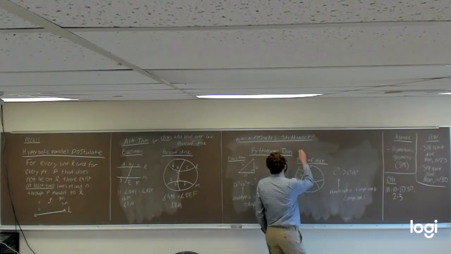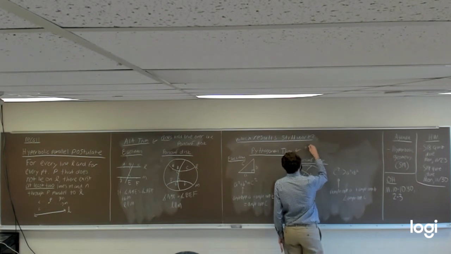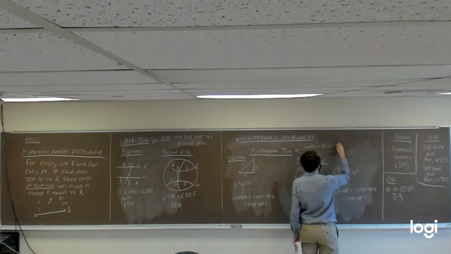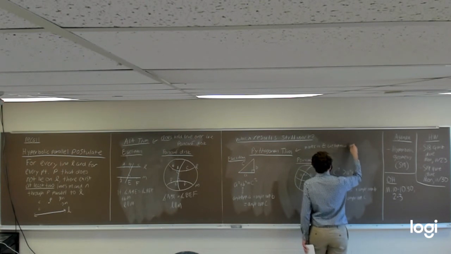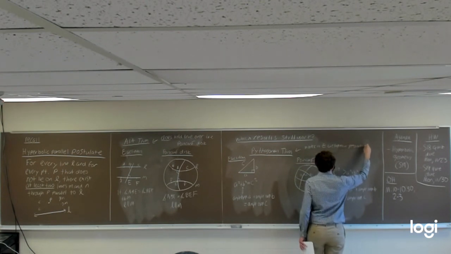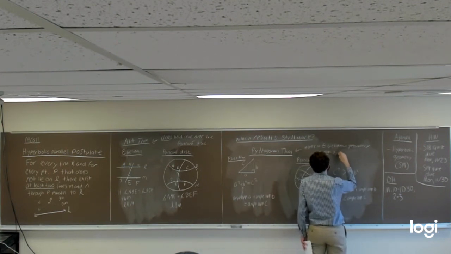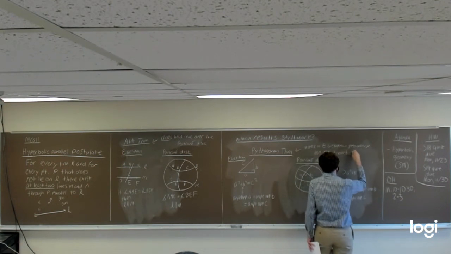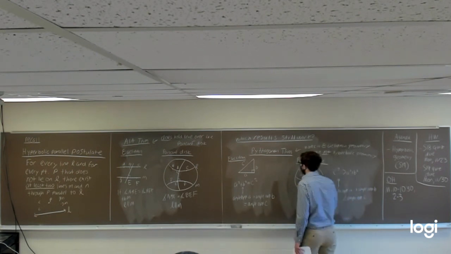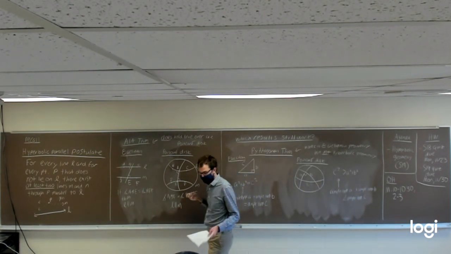So the Pythagorean theorem is going to be an example of a theorem that works in Euclidean geometry but not in hyperbolic geometry in general. In particular, it's not going to work in this Poincare disk model.